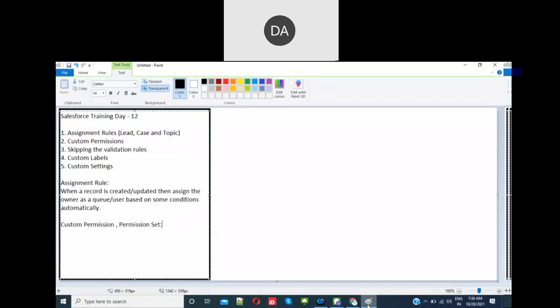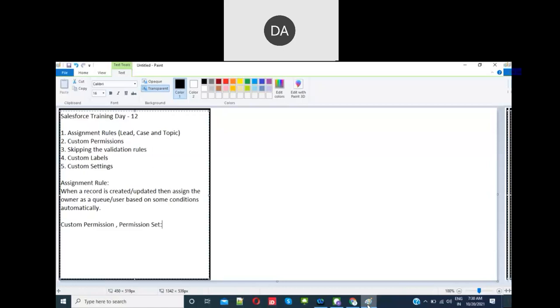Custom permission doesn't mean like that. Custom permission is just a flag, meaning it will be true or false. It is used in validation rules, and you can use the same in formulas. A lot of places you can use it.